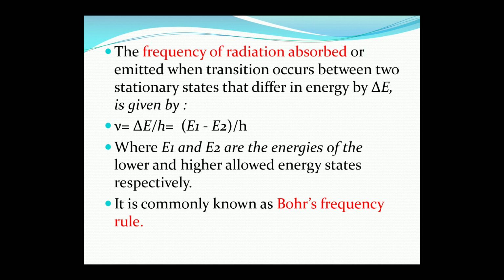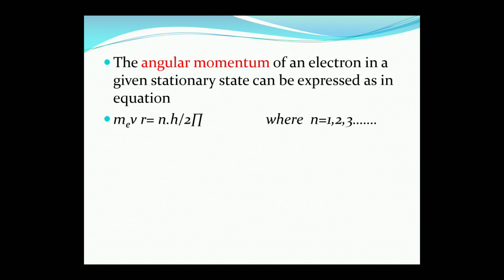Last point is the frequency of radiation absorbed or emitted. When the electron absorbs or emits energy, its frequency, when a transition occurs between two stationary states, the difference in energy delta E is equal to, as I told you, E is equal to h nu, because there is a change in energy. So nu is equal to delta E upon h, where delta E is E1 minus E2, the initial energy minus the final energy, and h is the Planck constant. This is commonly known as Bohr's frequency rule. The angular momentum of an electron in a given stationary state can be expressed as mvr is equal to n into h upon 2 pi, where n is equal to 1, 2, 3, the number of orbits.